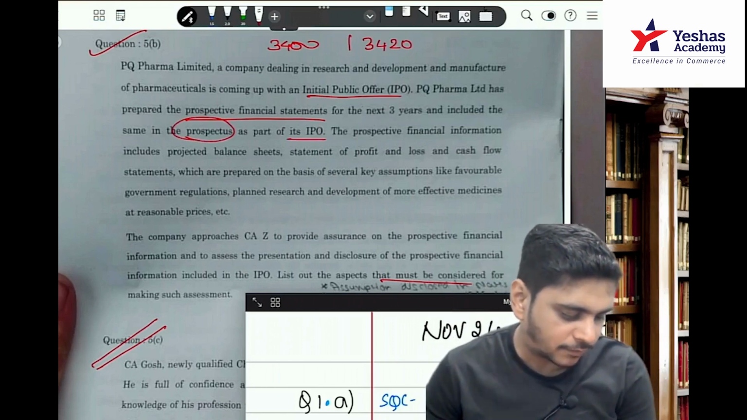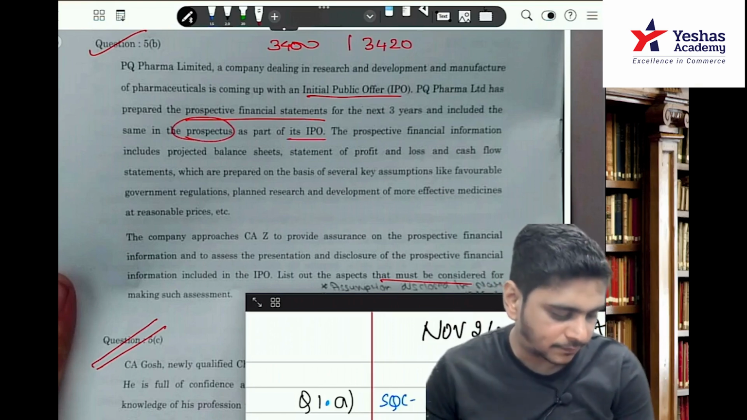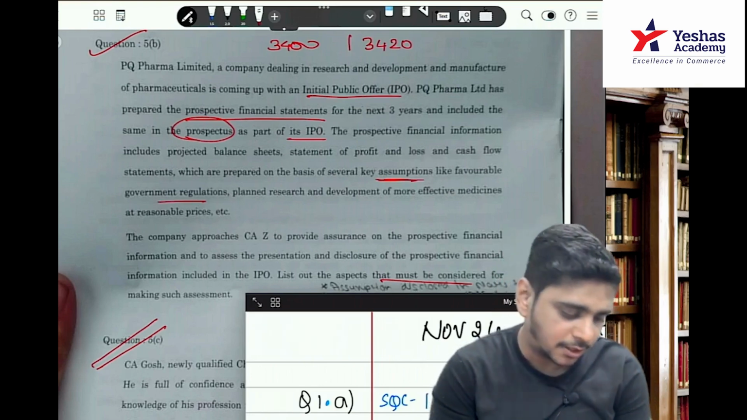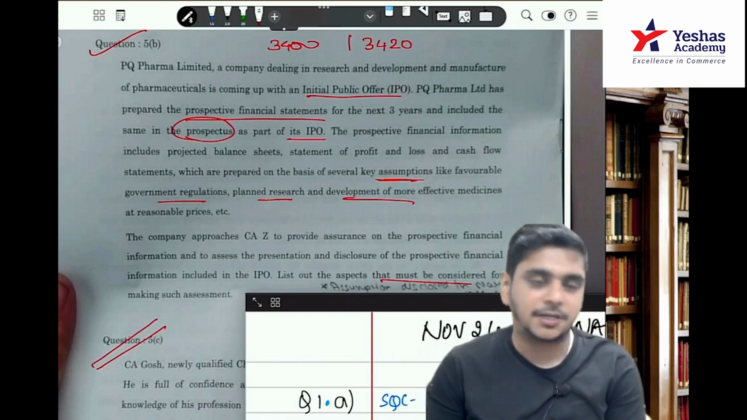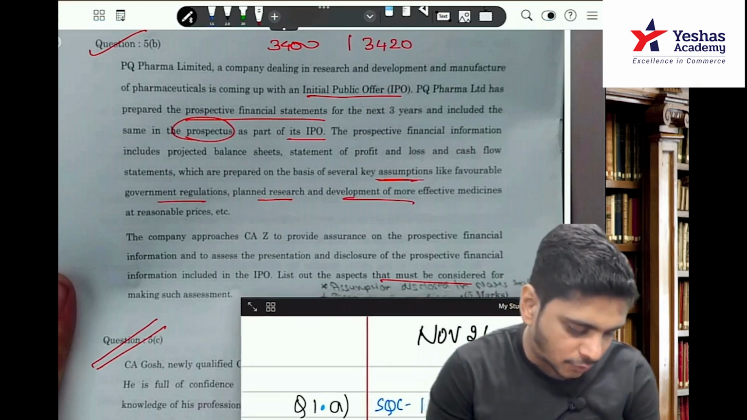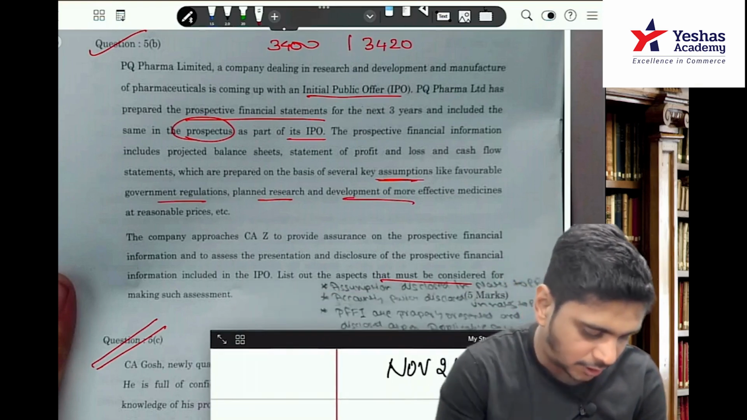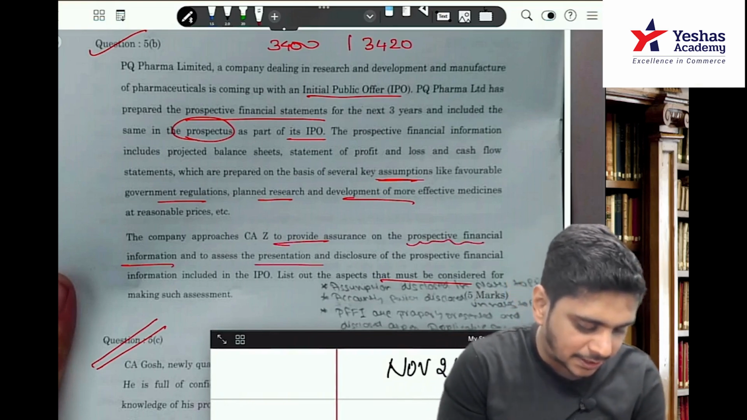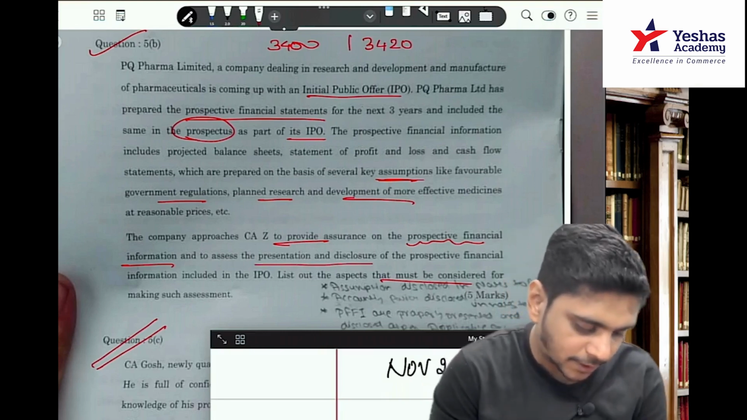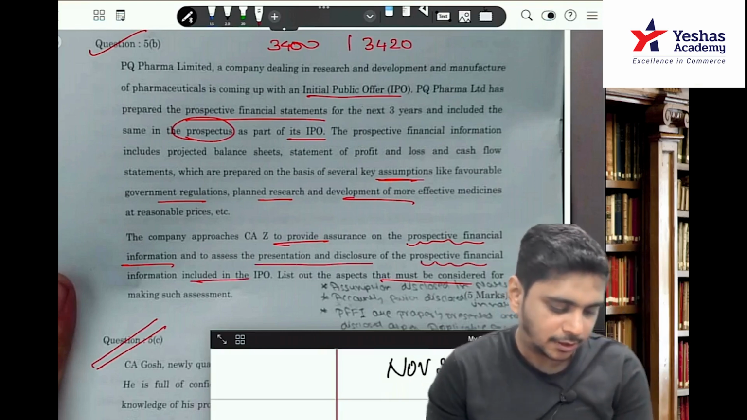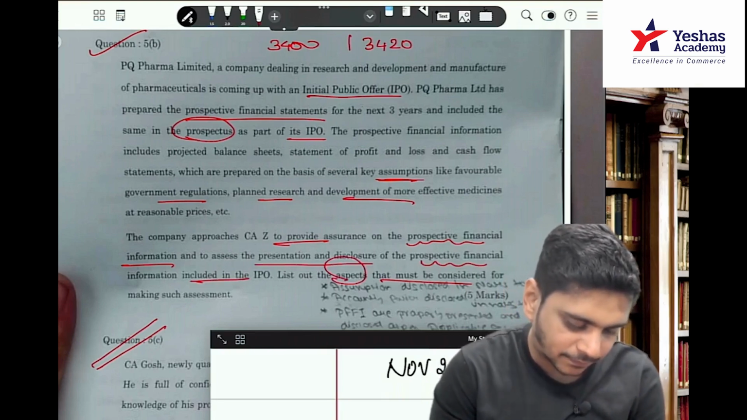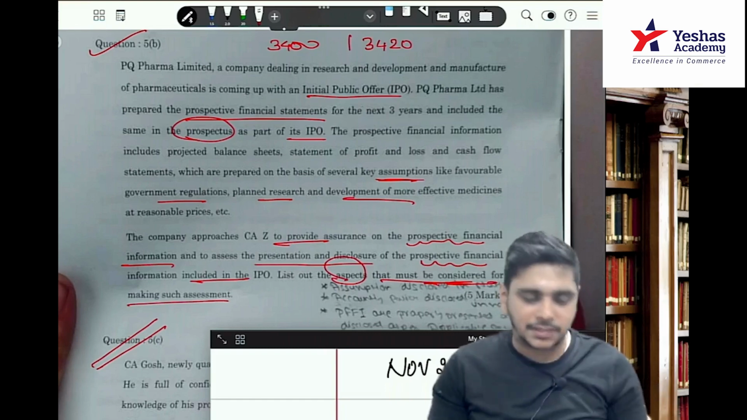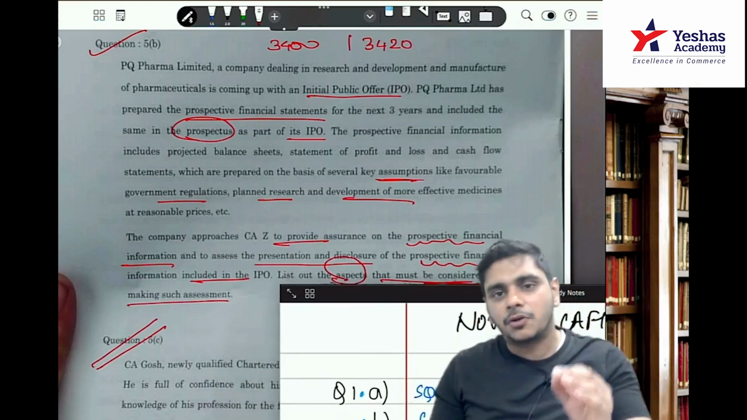The prospective financial information included projected balance sheet, statement of P&L and cash flow, which are prepared on the basis of several key assumptions like favorable government regulation assumptions. They have used the words planned research and development of more effective medicines at reasonable prices. The company approaches CSE to provide assurance on prospective financial information and to assess the presentation and disclosure of the prospective financial information including the IPO. List out the aspects that must be considered for making such assessment. Now you need to decide and tell me, is this 3400 or 3420?